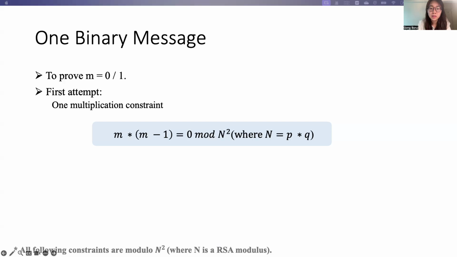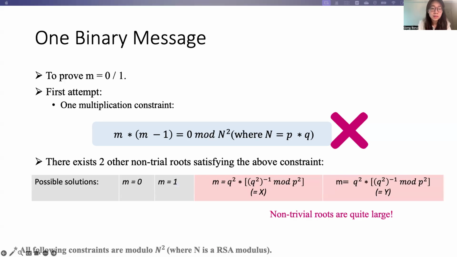And next, we are going to prove that one message is binary. We start by using one multiplication constraint as this. That is, m times (m minus 1) equals 0. However, it does not work here. The reason is that our constraints are under modular a composite integer, and there may exist 2 other non-trivial roots here that also satisfy this constraint, that are x and y here, and they are quite large.